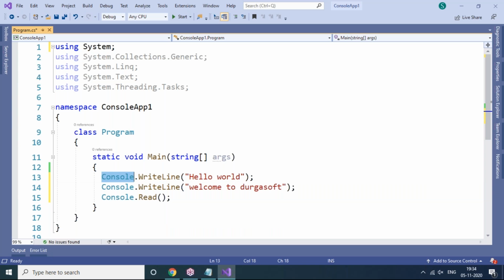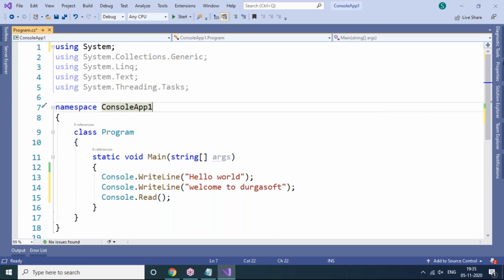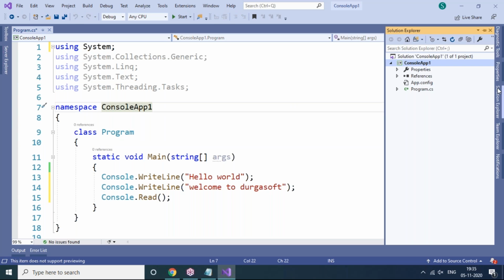So Console is a class, WriteLine is a method. Here the class name is Program. By default, one class will come; it is added once we create a new console application here. But sir, next I want to write another program. Is it required to create a new console application, or can we add one more class to this existing application? Yes, an application or project is a collection of classes.